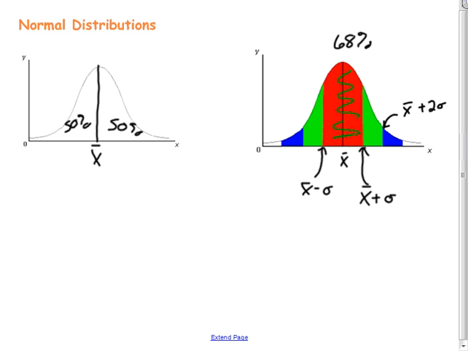So we're going to go back to this shading region here to help you kind of see it. So if I were to take a look at this, maybe I say my inside are my C's. So within one standard deviation, you get a C on that test. And then if you're above one standard deviation but less than two standard deviations, you're going to get a B. And if you're more than two standard deviations but less than three standard deviations, you get that A. That goes the opposite direction too. This is my D. This is my F. Well, but there's still that amount that sits above and below these parts. Maybe this is greater than 100%. And maybe down here, this is going to be less than 50%.